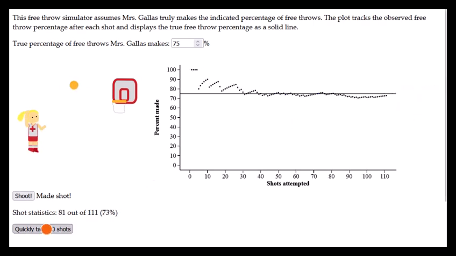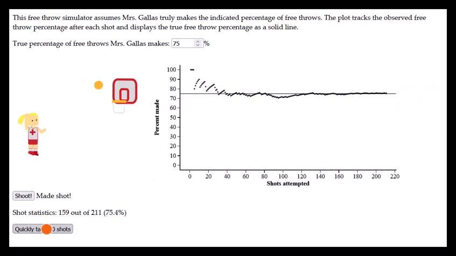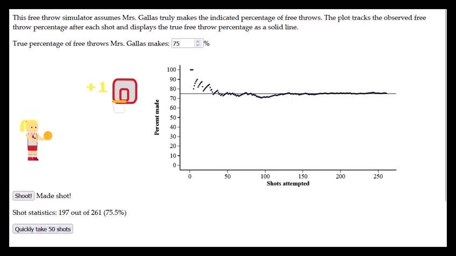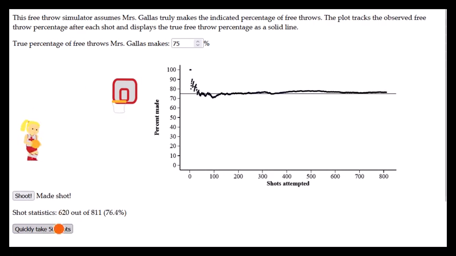If I do 50 more, and 50 more, and 50 more, I've now made 261 shots. 197 out of them made it in, so that's 75.5%. So this is what we mean when we say the long run relative frequency. So in the long run, in theory, when you made infinity shots, keep doing this forever, the percentage that make it in should be 75%. That's what a 75% probability really means.